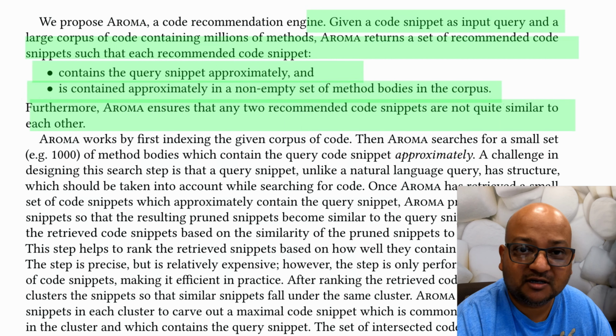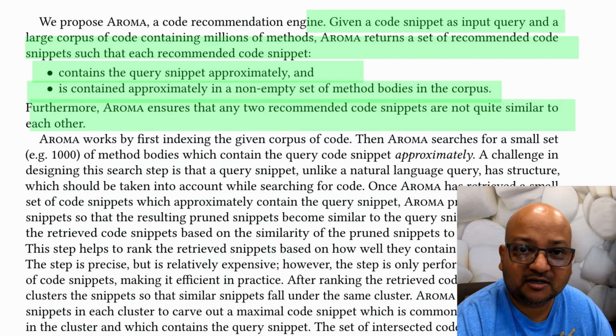In this sense, Aroma is different from some of the existing tools for code recommendation because a code snippet that is recommended by Aroma does not come from one single specific match in the code base. Aroma is trying to find fuzzy matches and then synthesize an approximate match based on those. It also does not require identifying common patterns ahead of time. It goes wherever the data takes it.